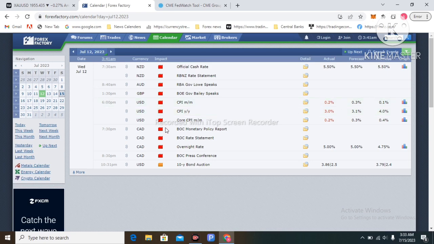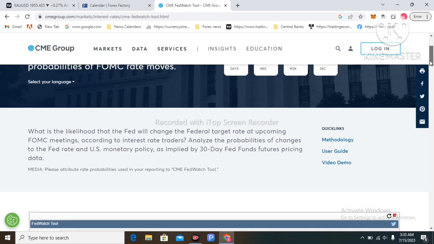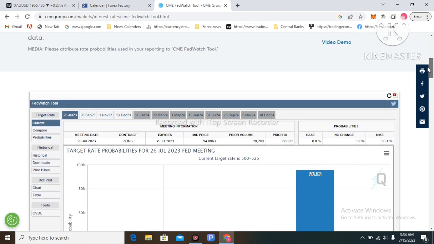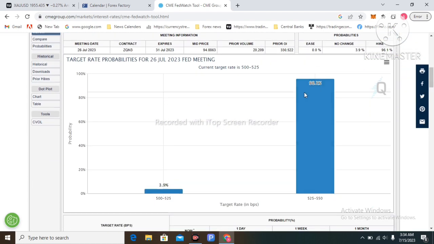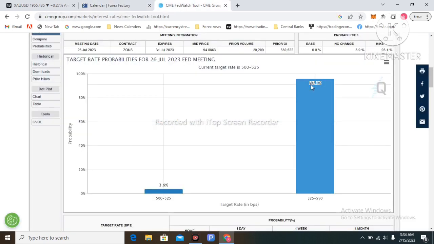Now the interest rate decision, on the FedWatch Tool website. You can see the FOMC meeting on July 26th this month. There is a 96% probability, almost 100%, of an interest rate hike of 25 bps. But the Fed can pause interest rates again because inflation has dropped to 3%. The 25 bps hike is already priced into the market.